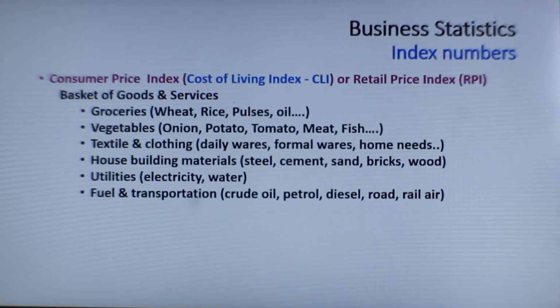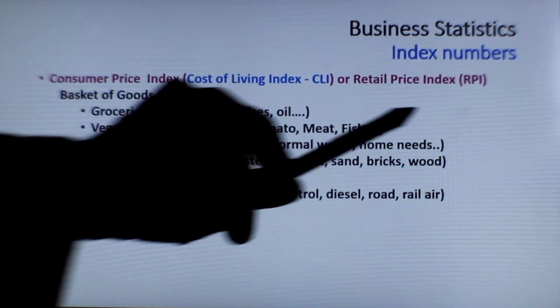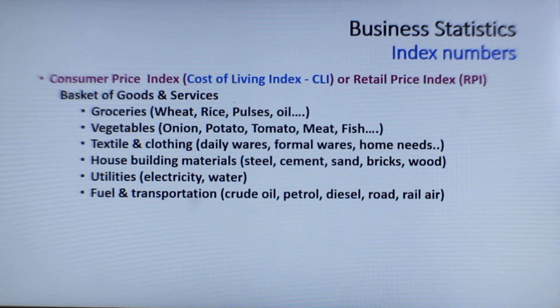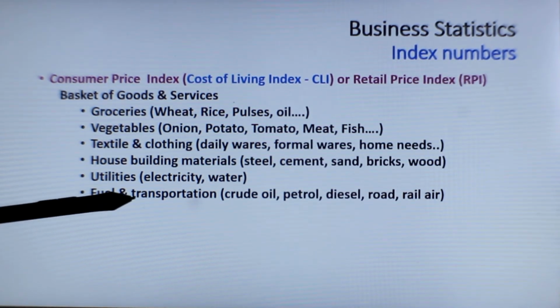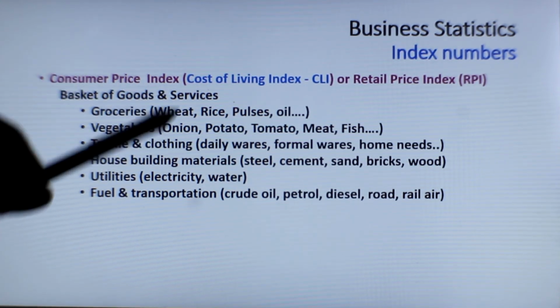Now let us understand consumer price index. It's also called cost of living index or retail price index. It considers baskets of goods and services: groceries, vegetables, textiles and clothing, house building materials, fuel and transportation. All these things form part of our living, and that is why it is called the cost of living index.